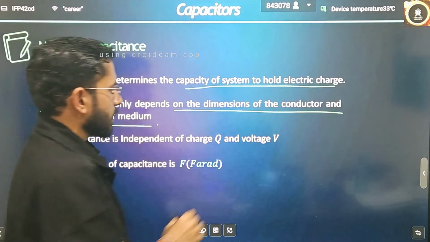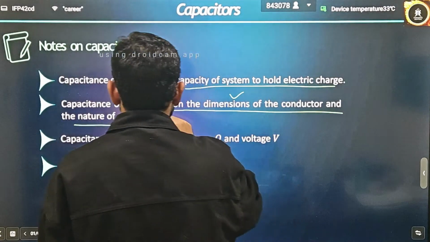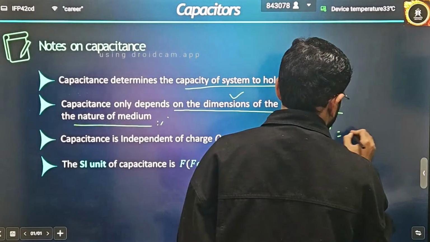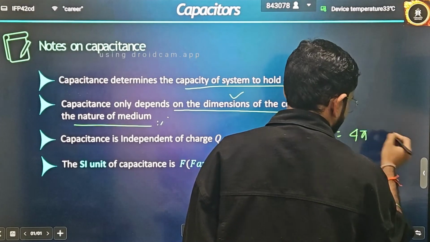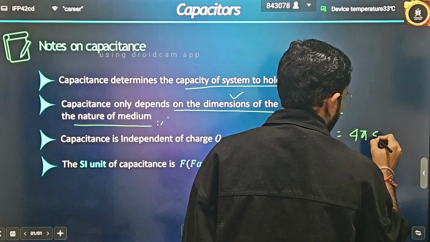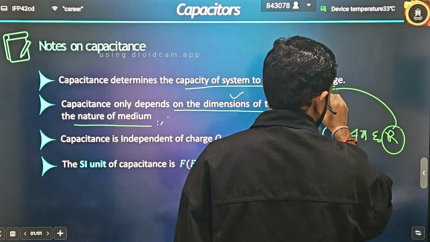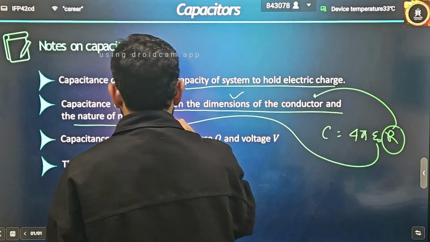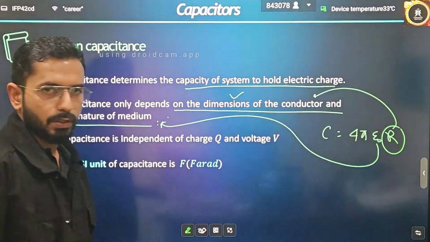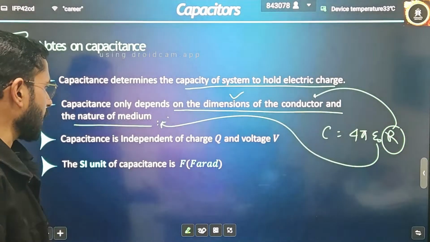But I'm saying it depends on the dimensions of the conductor and the medium, because C, as you have seen for this spherical conductor, is equal to what? 4 pi epsilon naught into r. R is defining what? Dimension. And epsilon naught is defining what? The nature of the medium. These are the two things on which capacitance is dependent.